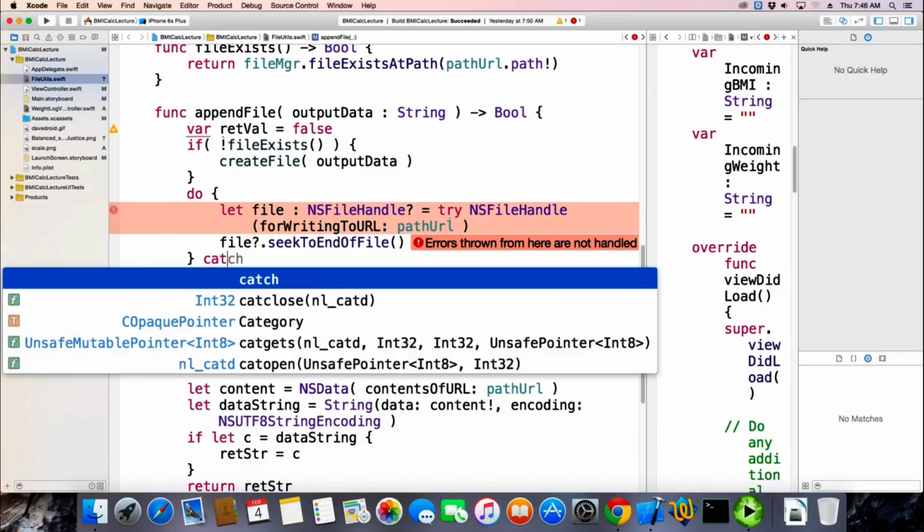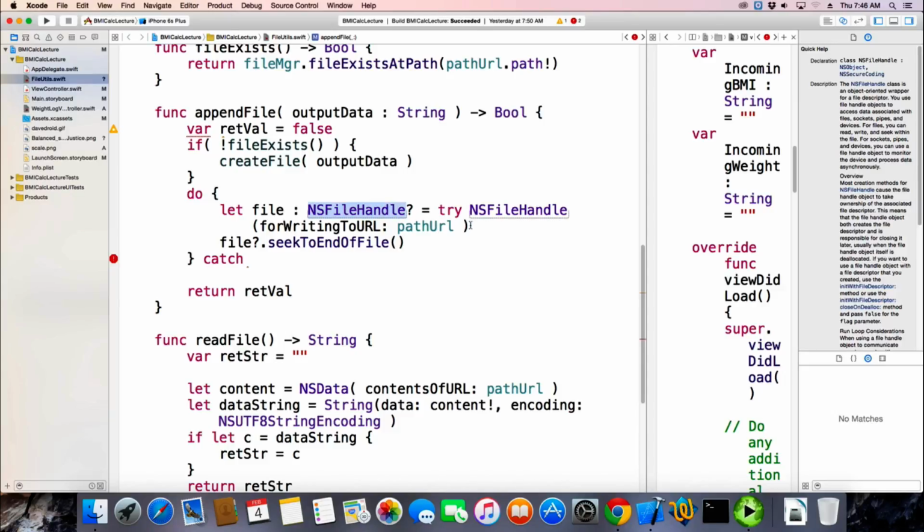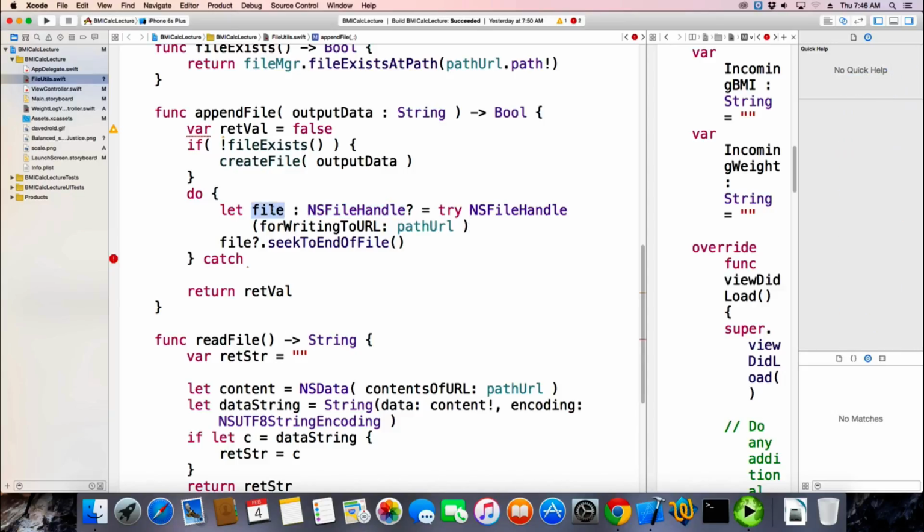Yeah, so we will have a catch. Just give me a chance to write it. Okay, so, geez, I don't know why I was typing all over. So this is like opening a file in Ruby. We get a file object, we do an open, and then we can use that file object to do stuff too. And they don't have a nicer way to do this, so I have to tell it to seek to the end of the file.